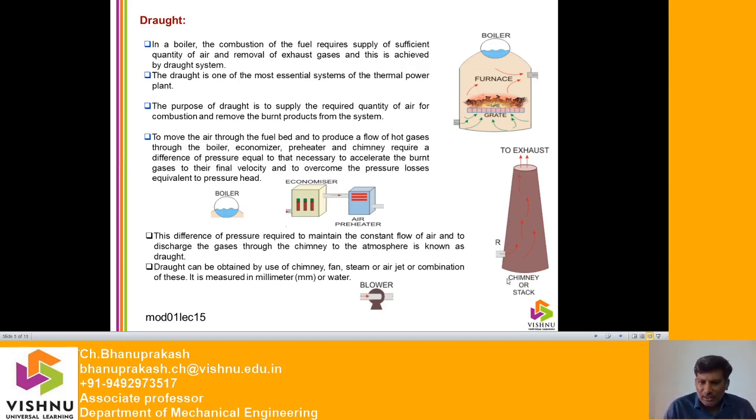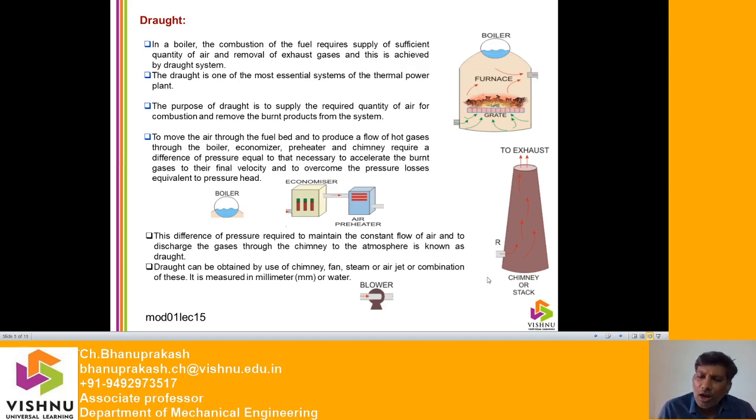So generally for the chimney, the difference of pressure is required to maintain the constant flow of air and to discharge these gases through the chimney to the exhaust or atmosphere, and this is known as draft.